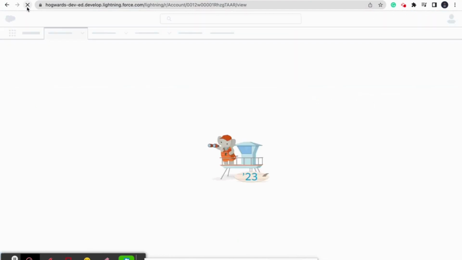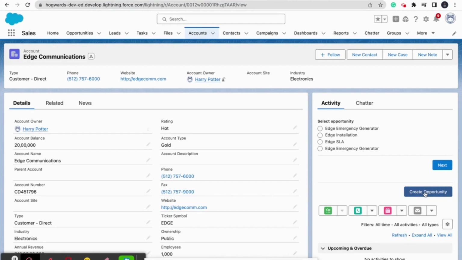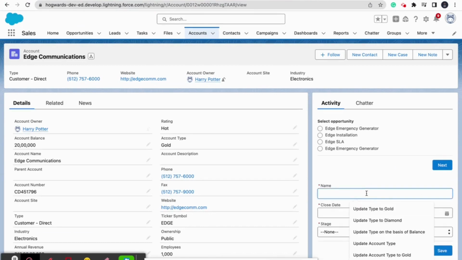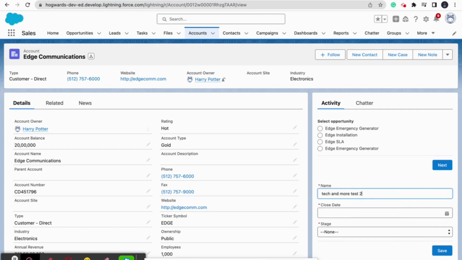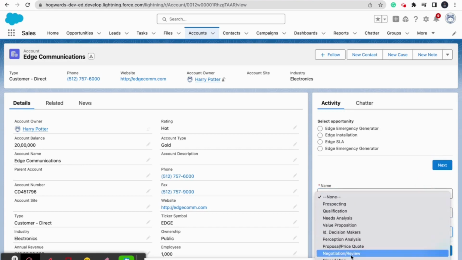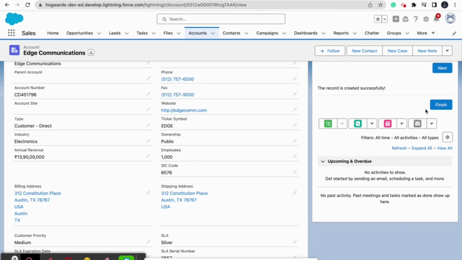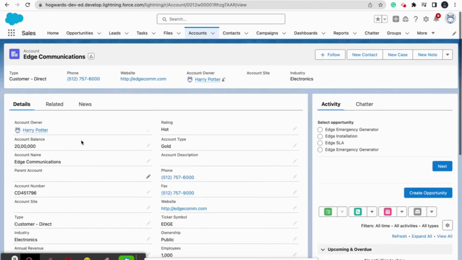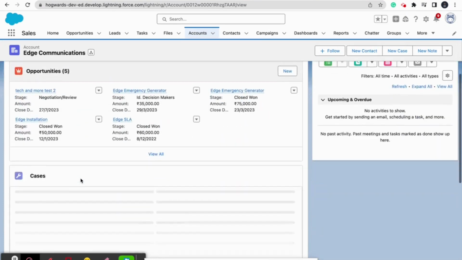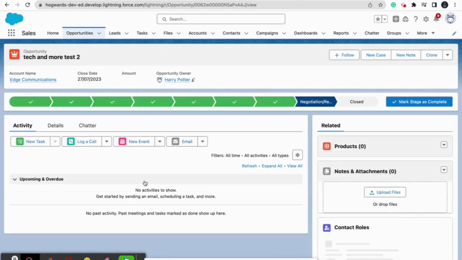Now we will refresh, and we will click on create opportunity. We will pass name as tech and more test 2. Close date is 27. I should give negotiation and review as stage. Okay, the record is created successfully. Now we will check on related opportunities. Yeah, you can see that this opportunity record is created and it is related to this account as well.